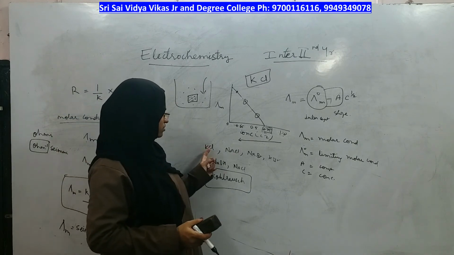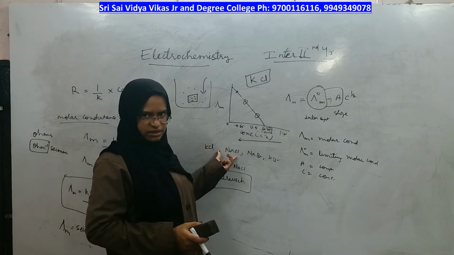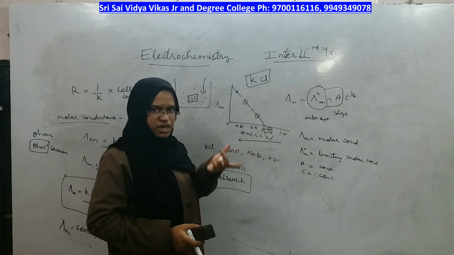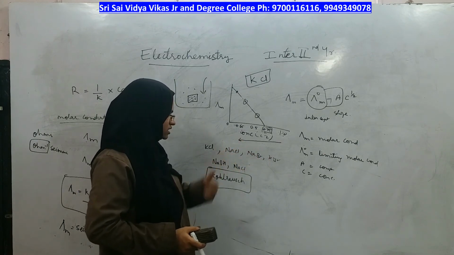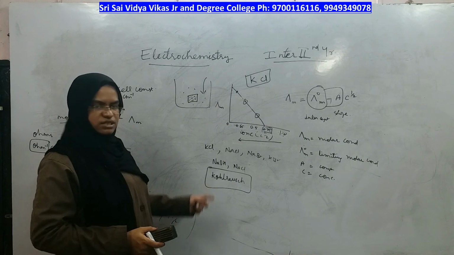Who are the same types of electrolytes here? KCl and NaCl are the same type of electrolytes. NaBr and KBr are similar types of electrolytes. NaOH and NaCl are similar types of electrolytes.